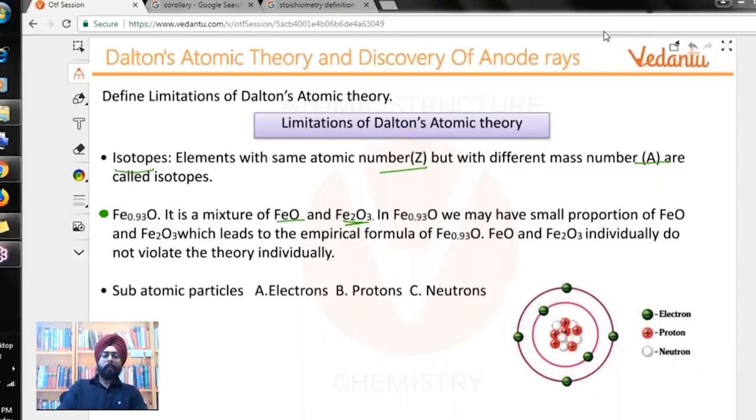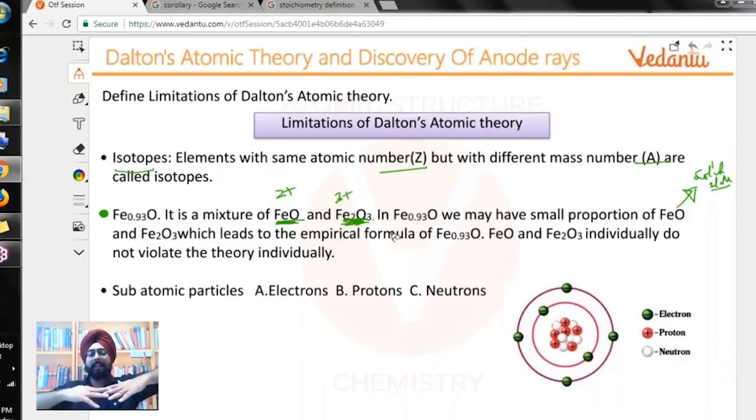Before I tell you this, you will study more about it in the solid state chapter, so don't worry if you don't understand it. The point is, Fe0.93O is basically a mixture of FeO and Fe2O3. In FeO the iron has a +2 oxidation state, and in Fe2O3 the iron has a +3 oxidation state. So in Fe0.93O, we may have a small proportion of FeO and Fe2O3, which leads to a slight imbalance.